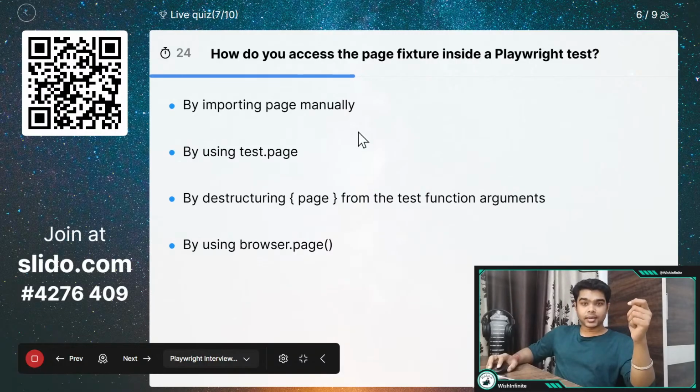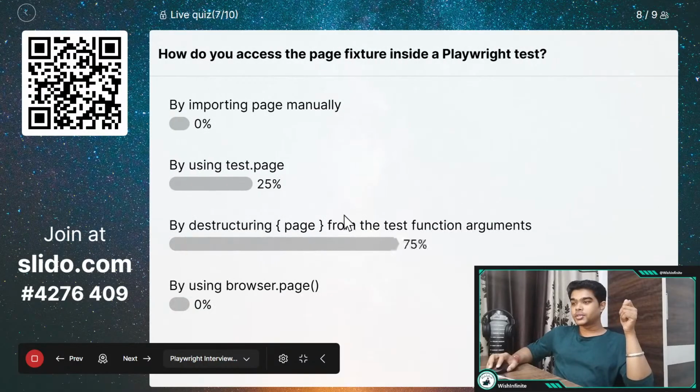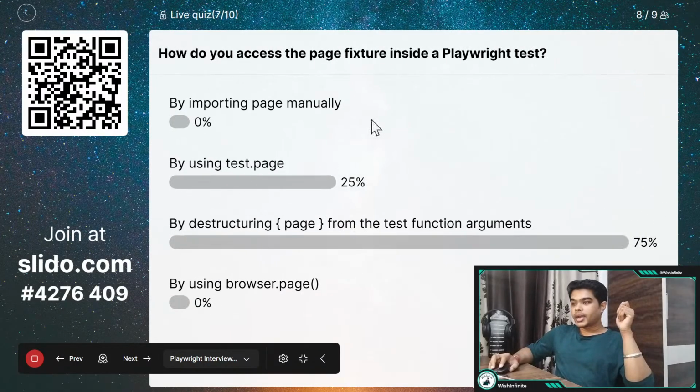And guys, these fixtures related questions you would be getting in the interviews, and these are very basic. You should be aware about it, right? Usually if I take the interview, I ask the basic questions first, and if someone is not able to answer it, then what is the point of going further, right? So you should be aware about the page fixture, how you need to provide the page fixture, what is the use of page fixture, all the things you should be aware about.